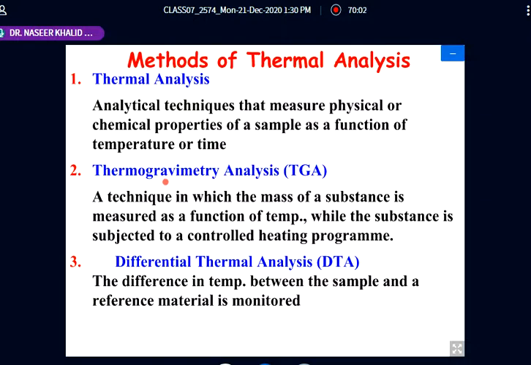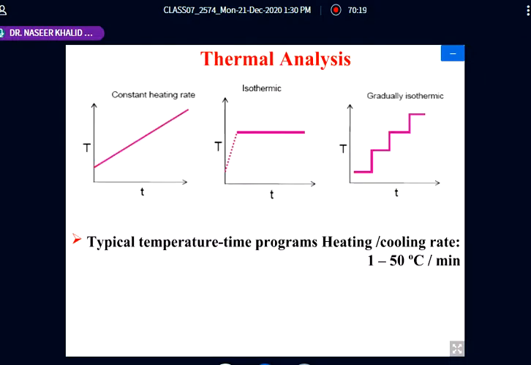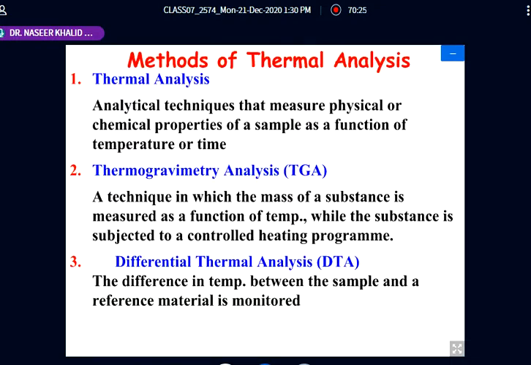The first one is, for example, thermogravimetric analysis. This is a technique in which the mass of a substance is measured as a function of temperature. Just like in the previous case, as the temperature increases, we are measuring the weight, and then we say that it is the change in the mass with the change in the temperature.